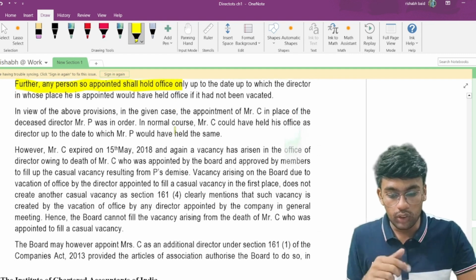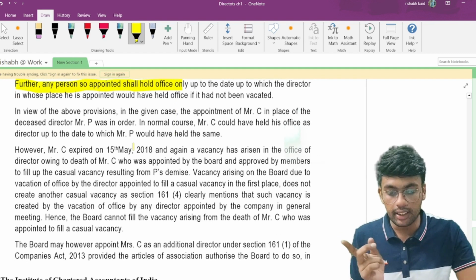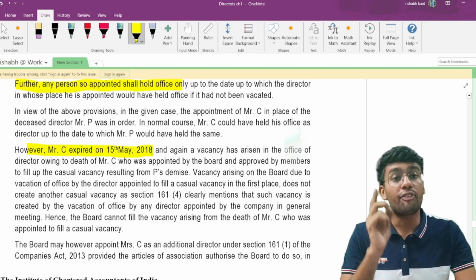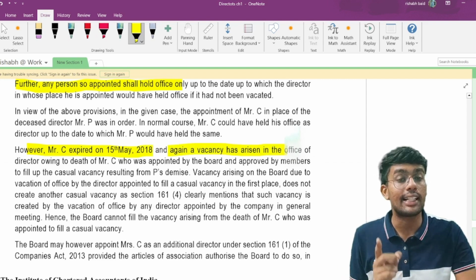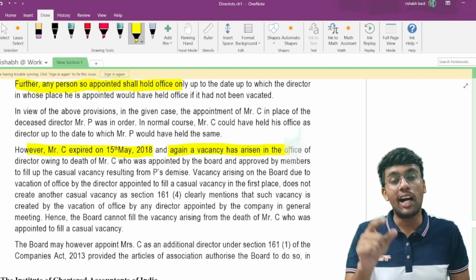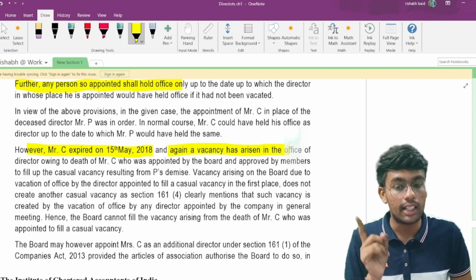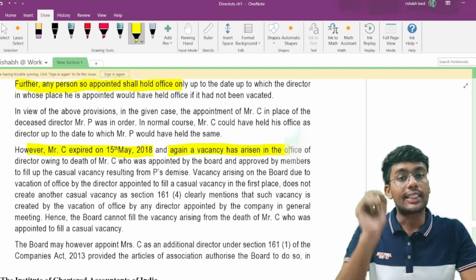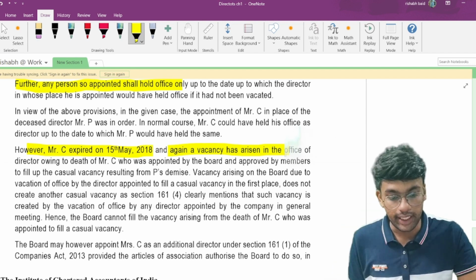Who was the person who was appointed at the last? Let us see. Mr. C expired on 15th of May 2018, and again a vacancy has arisen in the office. This vacancy has not arisen out of a person who was appointed in the annual general meeting, and therefore section 161(4) doesn't apply in this particular case.